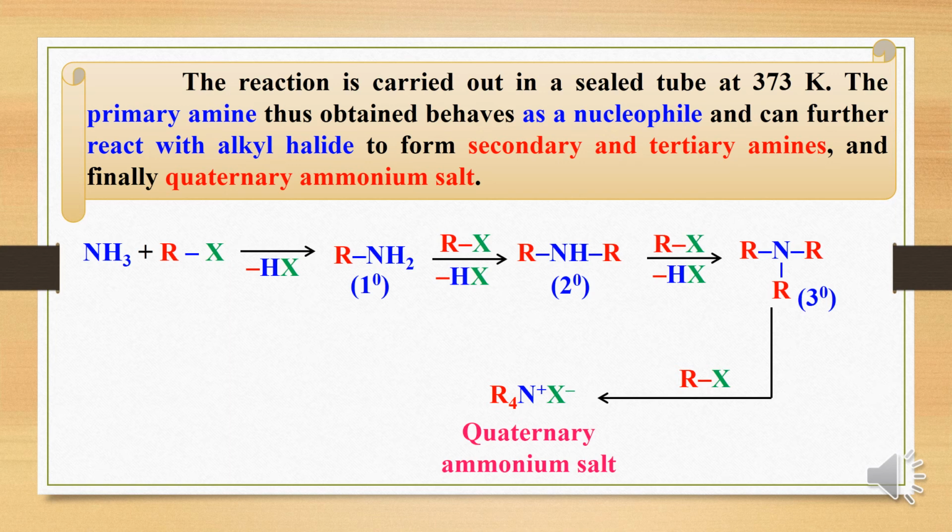For example, consider ammonia molecule NH3. It is reacted with RX, an alkyl halide. Here, the primary amine thus formed, being almost as nucleophilic or basic as ammonia, attacks another molecule of alkyl halide to form a secondary amine, which in turn reacts with another molecule of alkyl halide to form a tertiary amine, and finally quaternary ammonium salt.